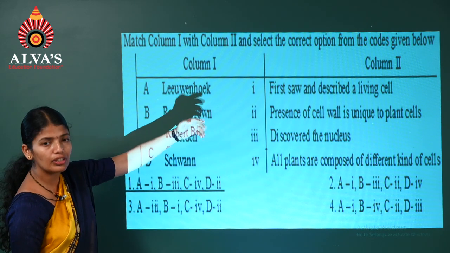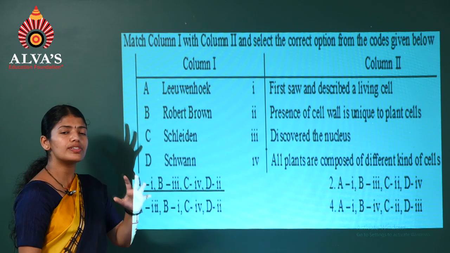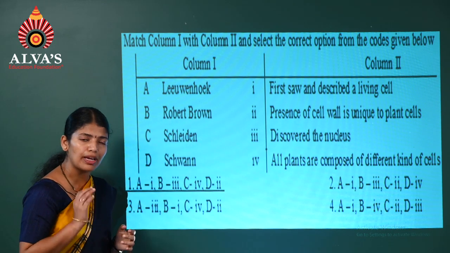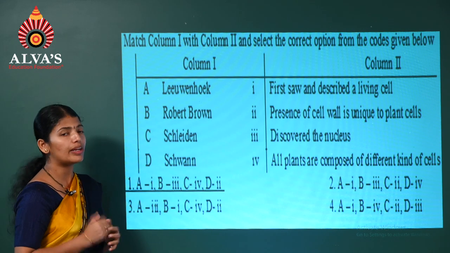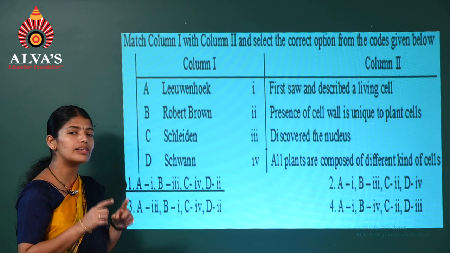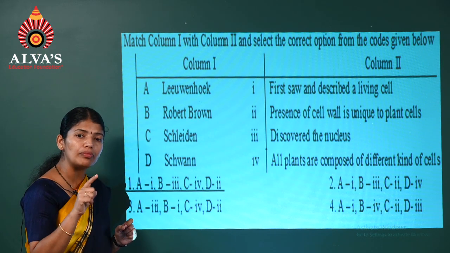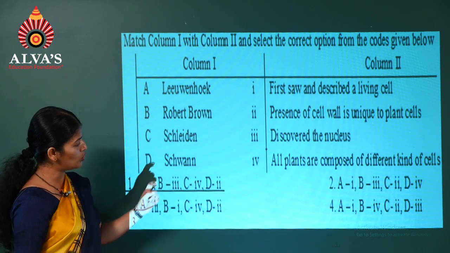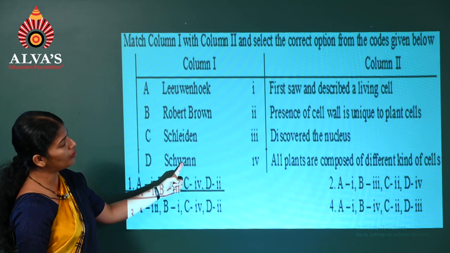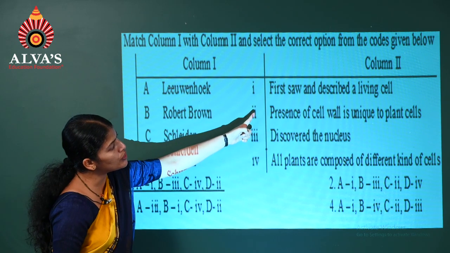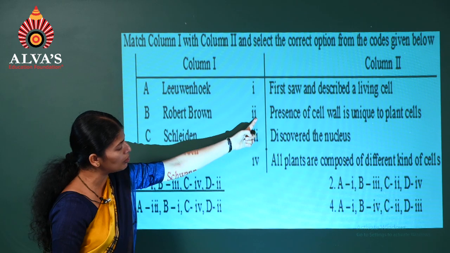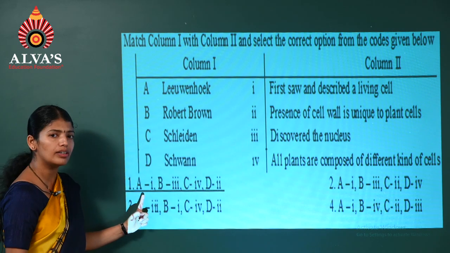After the observation, he found that animal cells have an outer boundary, that is the plasma membrane, and he also added that plant cells have a unique feature: outside the membrane they have a cell wall. So Schwann observed the presence of the cell wall, which is unique to plant cells. Therefore, the answer is the first one.